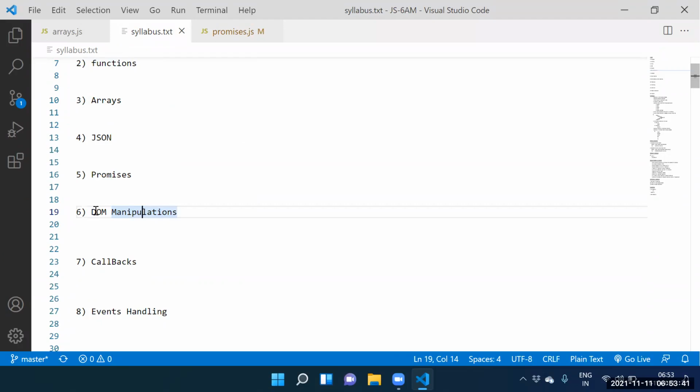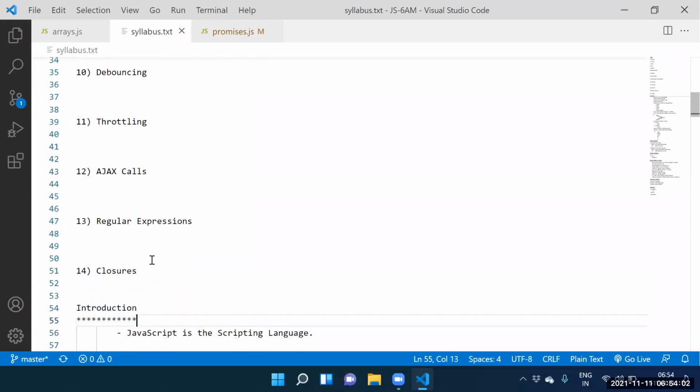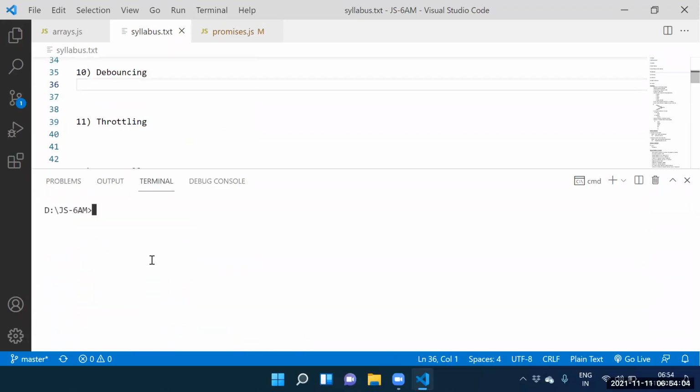Fine. I will tell it guys tomorrow here because at least we need to complete it. If I complete the DOM manipulations, I hope we are feeling like around 60 to 70% is over. Okay, the remaining chapters are easy guys. No need to struggle for the remaining chapters. Remaining chapters are easy. Can you plan it now, guys? Yes, sir.